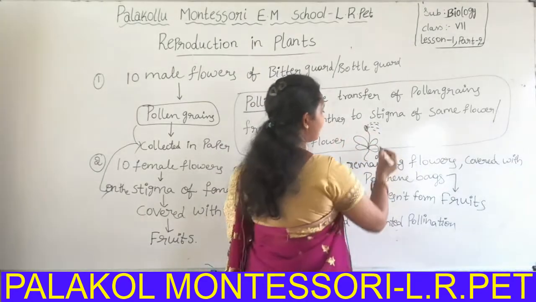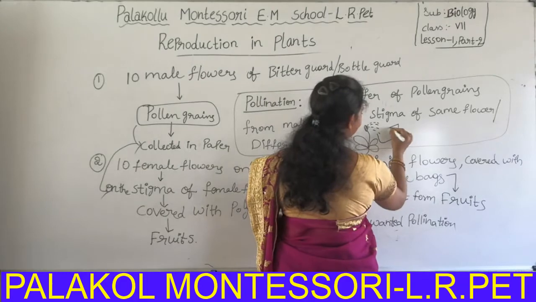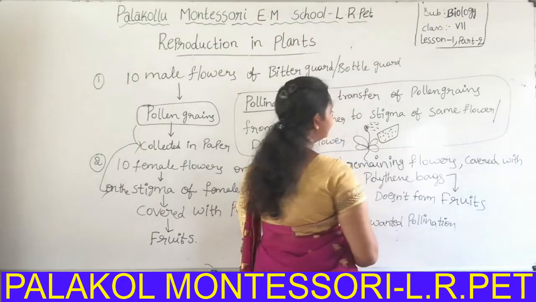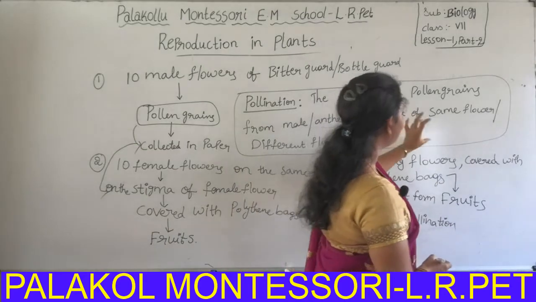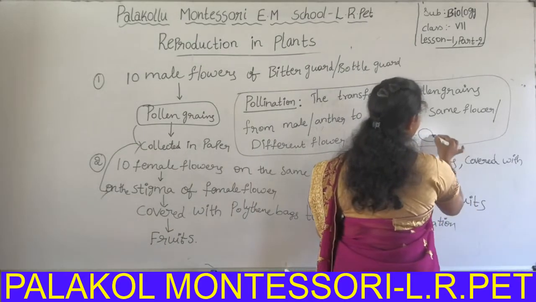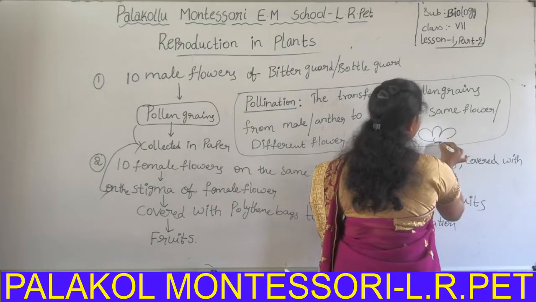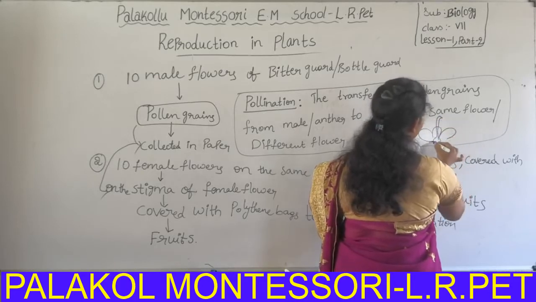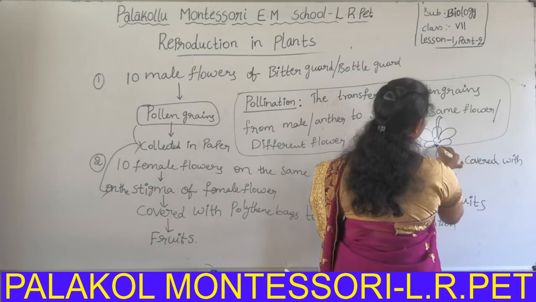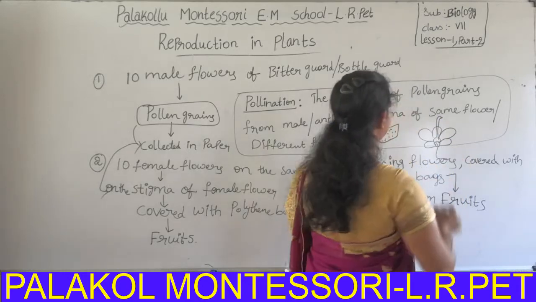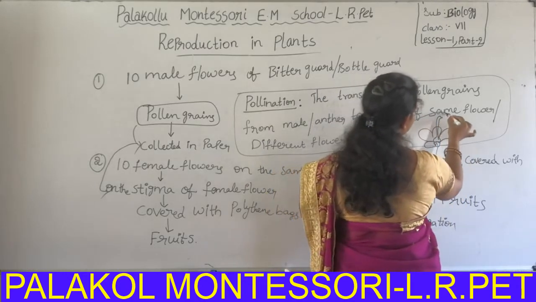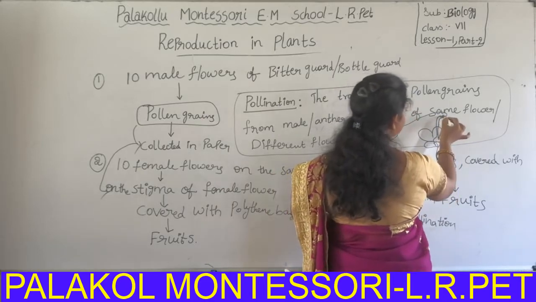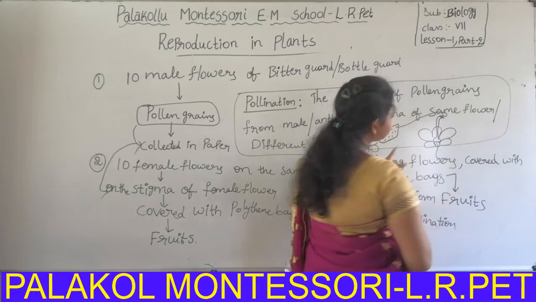We collect the pollen grains on a paper, and these pollen grains are carefully transferred to another flower having a stigma. Then we add these pollen grains on the surface of the stigma.